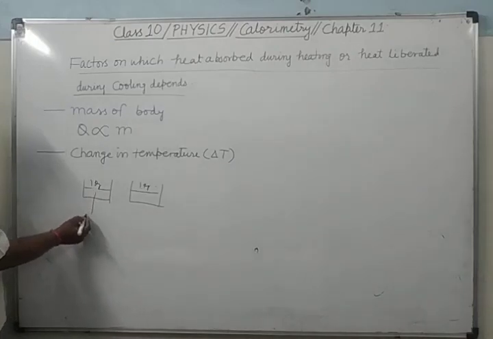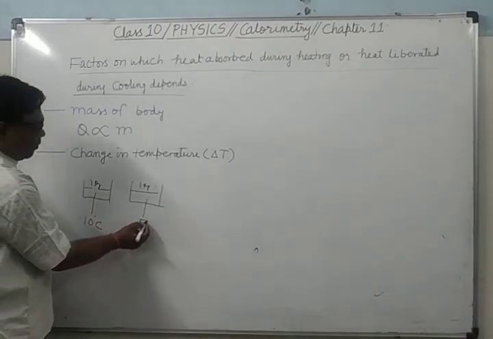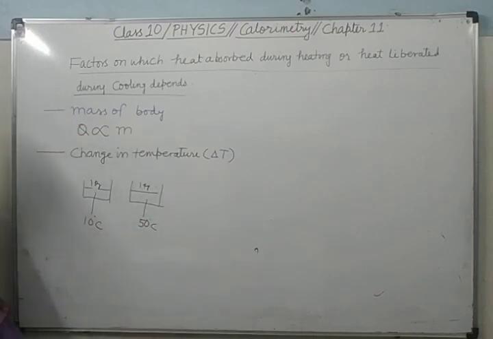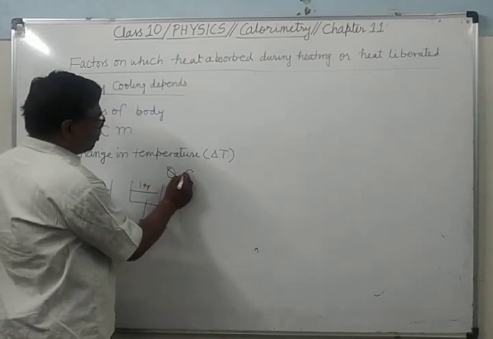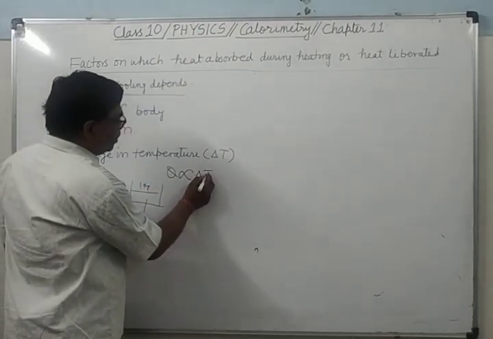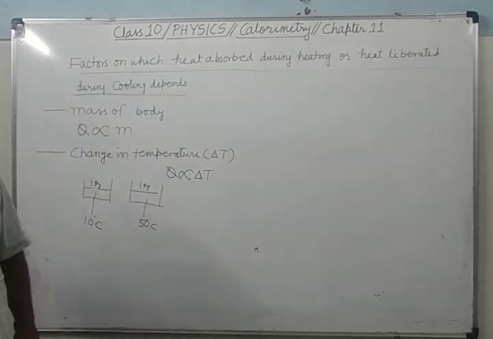Here you have to increase its temperature by 10 degrees Celsius and here by 50 degrees Celsius. Here the change in temperature is 10 degrees Celsius, here 50 degrees Celsius. In which case will more heat be required? In this case more heat will be required. Means Q is directly proportional to delta T.